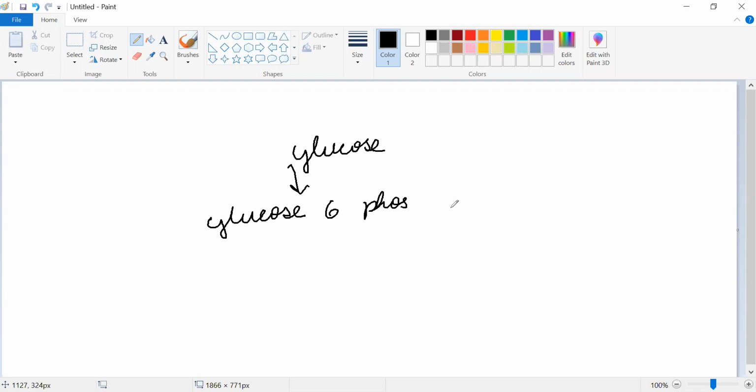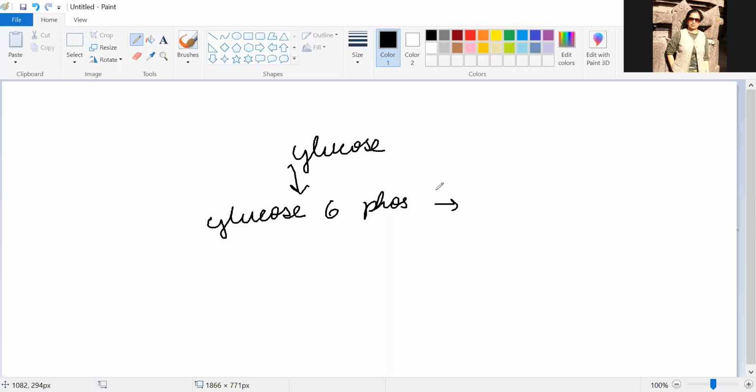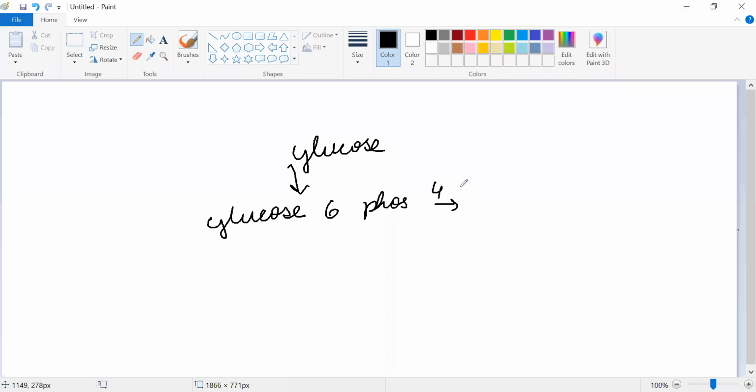You can also call it G6P, which in 4 steps will give you a product called ribose 5-phosphate.